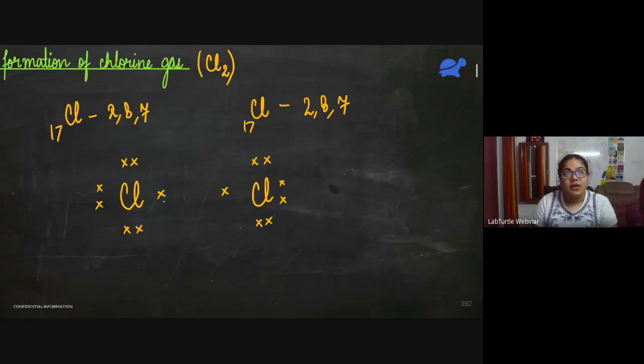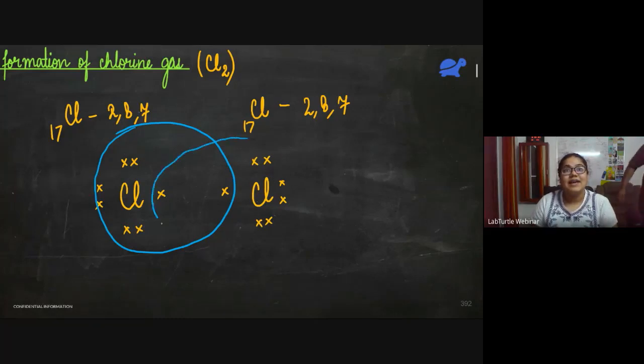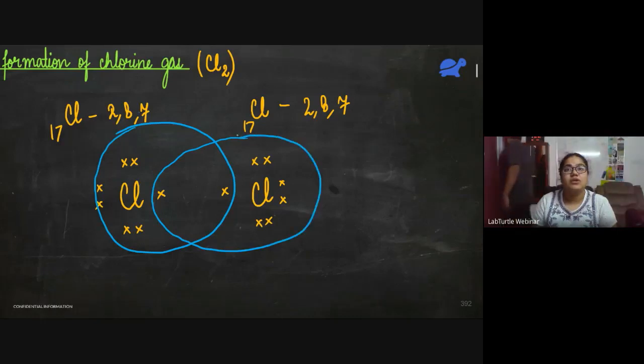Now this one electron, if both of them share, then what will happen? Let me draw some colorful circles here. Now this chlorine will have 8 electrons in its outermost shell. And similarly, this chlorine also has 8 electrons in its outermost shell. And how can we show it in the form of a chemical bond? We can simply write this Cl